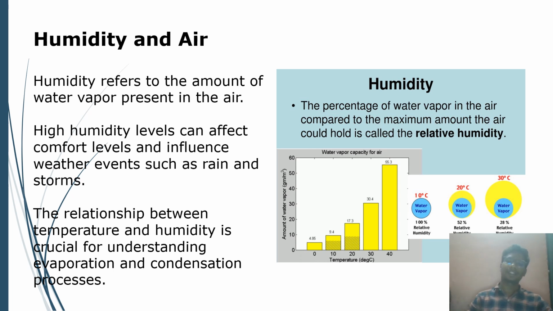We can see the percentage and the graph of temperature and amount of water vapor. We see on the right side of the figure in the slide, at 10 degrees Celsius, 100% relative humidity, 52% relative humidity, and 28% relative humidity of water vapor. See the humidity on the right side of the slide.